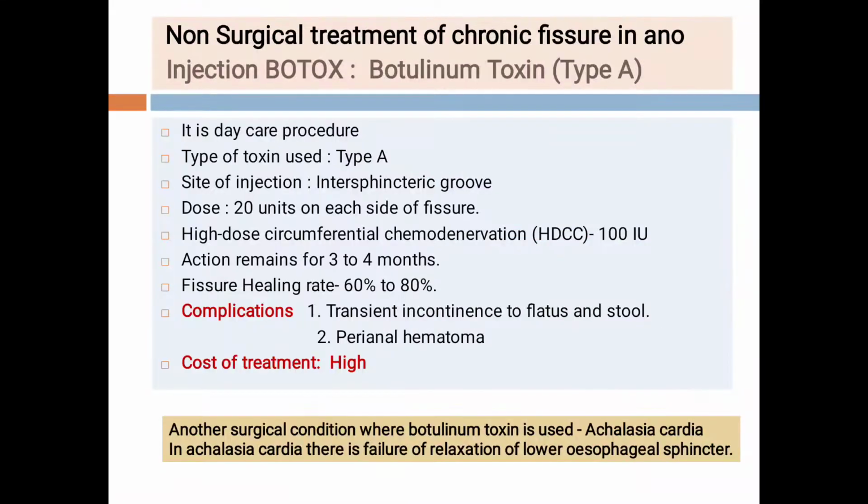Now how is this botulinum toxin injected? There are different types of botulinum toxin, A and B, but botulinum toxin A is used for this purpose. It is injected in the intersphincteric groove on both sides of the fissure, or some studies have mentioned that it is directly injected into the internal sphincter.